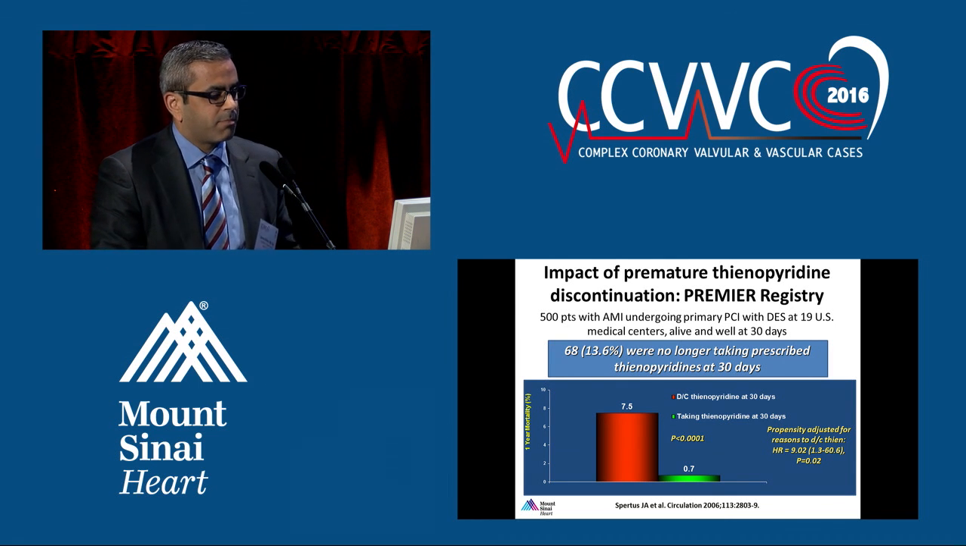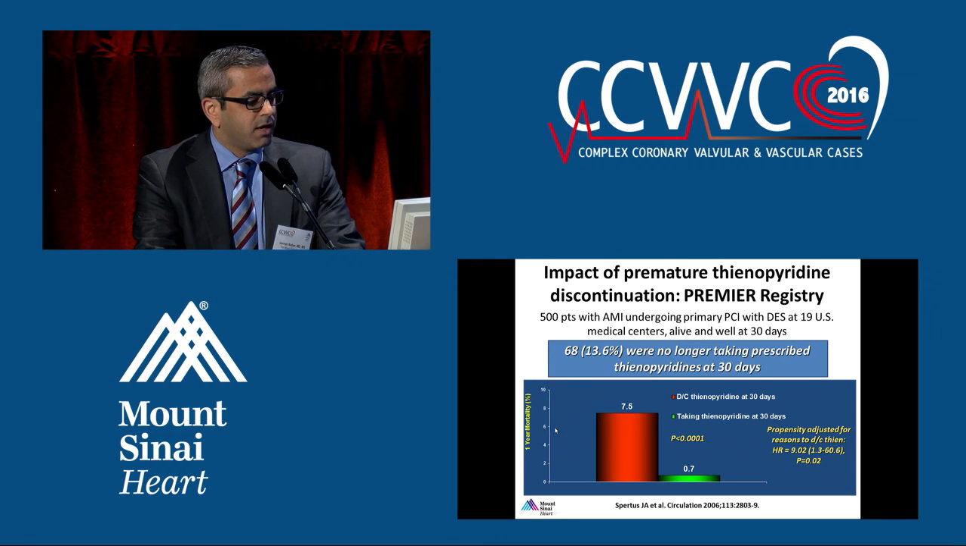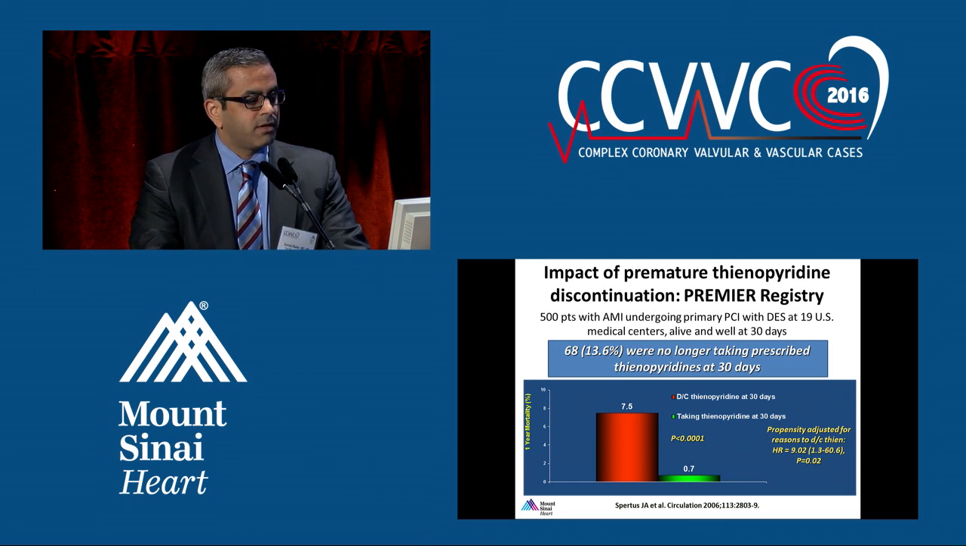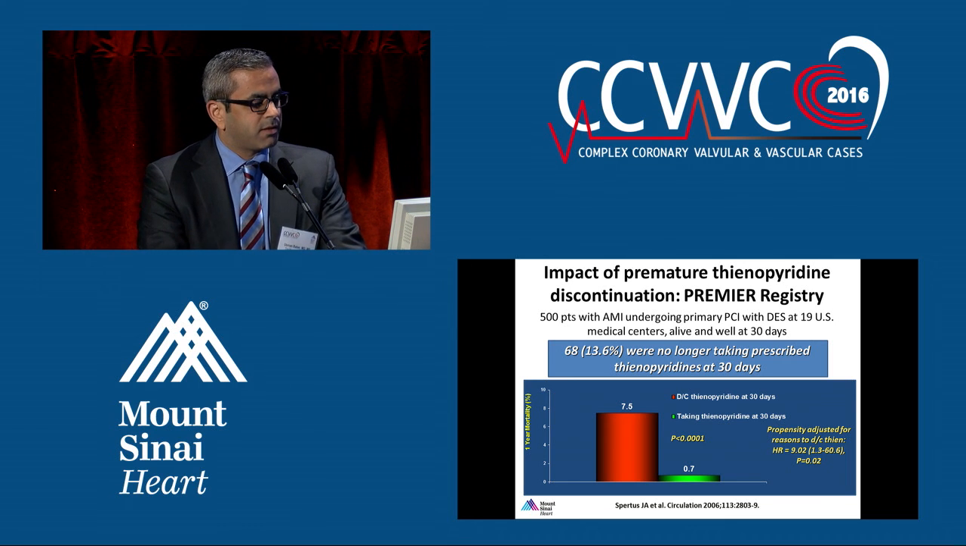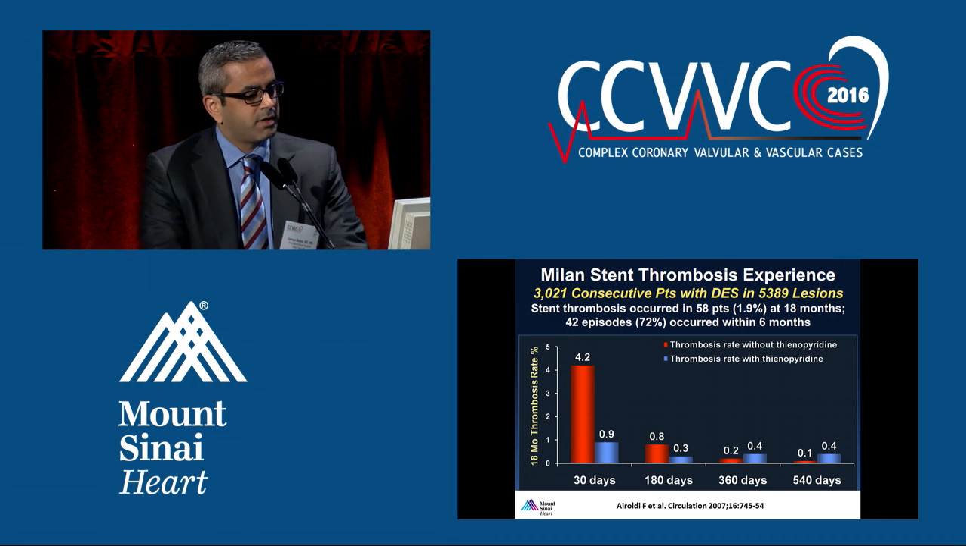Now, this is acute MI patients, and you can see the risk for stent thrombosis is almost 10-fold higher in those patients who stopped their P2Y12 inhibitor in the first 30 days compared to their counterparts that were still taking it. So certainly, most of these events are occurring in the first 30 days. If we stop antiplatelet therapy in that time interval, we are in a lot of trouble with respect to stent thrombosis risk.